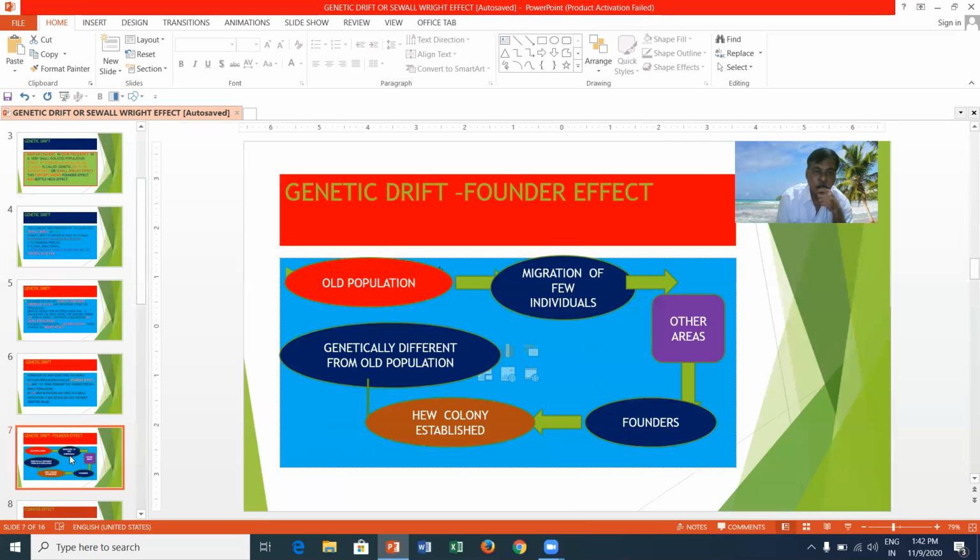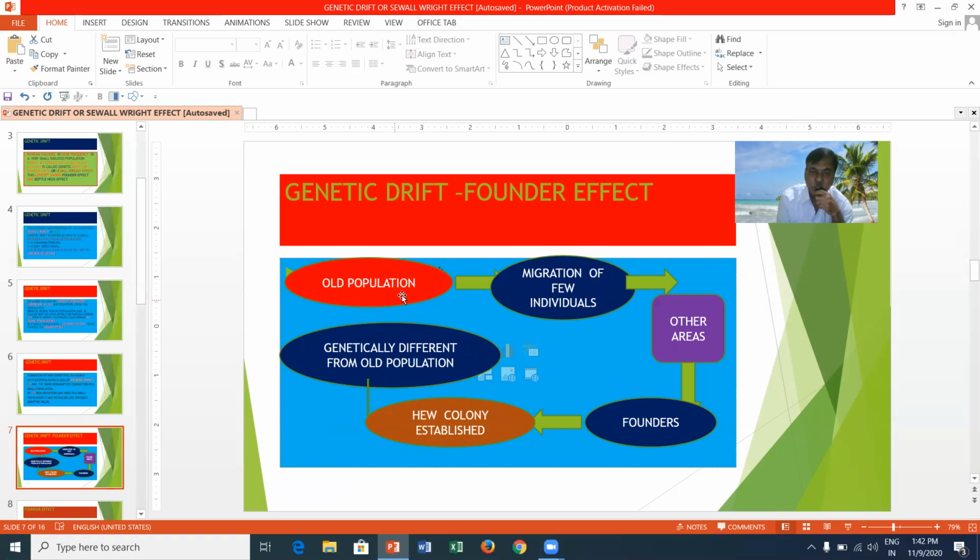Generally, you can see genetic drift has two components. One is the founder effect and another one is the bottleneck effect. From an old population, a few individuals migrate due to environmental change. They go into other areas where they settle and establish a new colony. They are rightly said to be the founders.